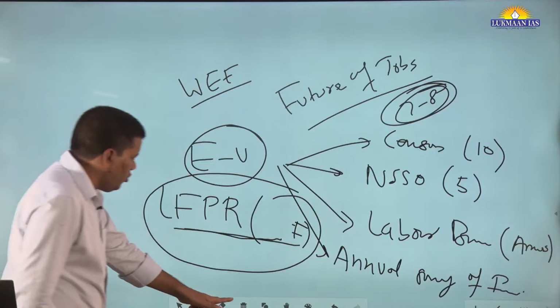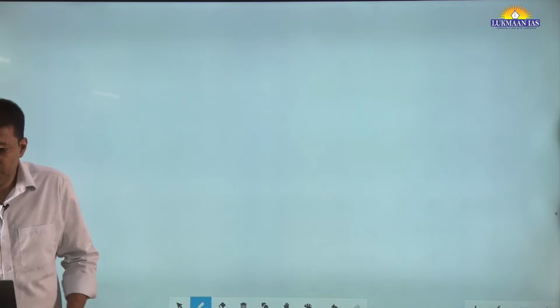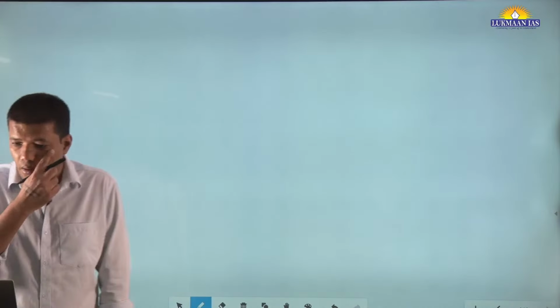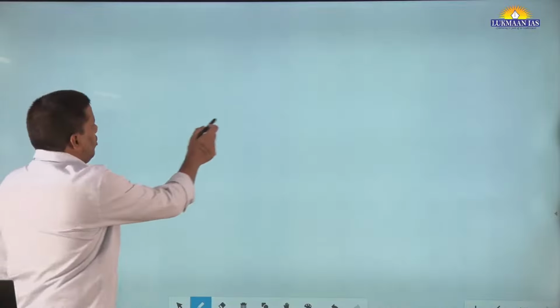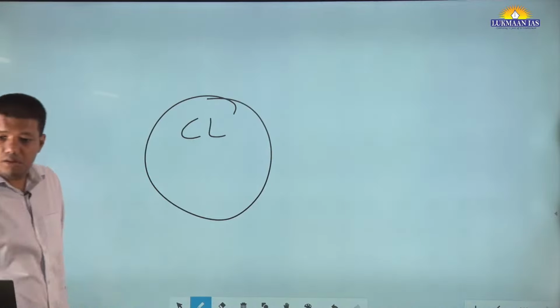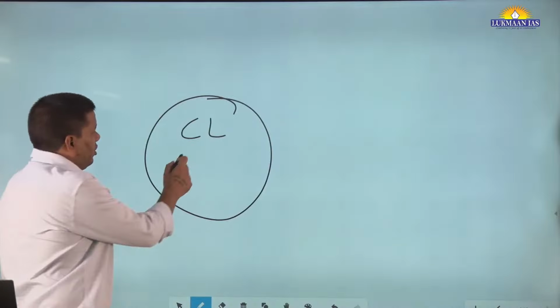Just try to draw this diagram. Child labor, forced labor, trafficked worker. This is one big circle. Child labor, forced labor, trafficked worker.